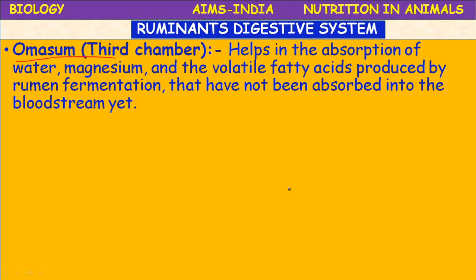So here the products of digestion are also different in the ruminants. Actually, carbohydrates are finally converted into glucose. But in ruminants, the glucose is further fermented, because anaerobic conditions are present, and the bacteria and flagellate protozoans are present.